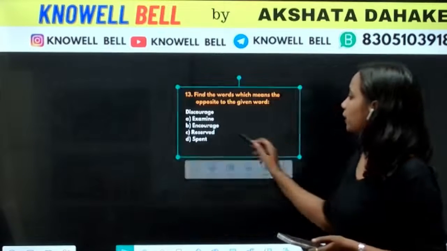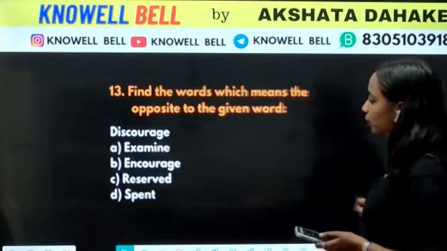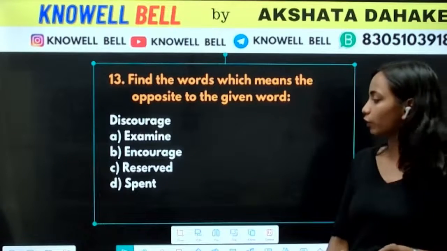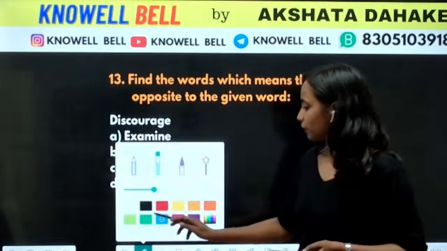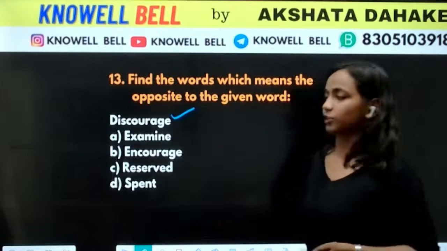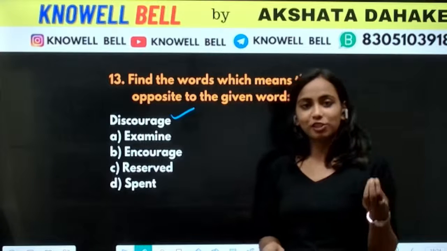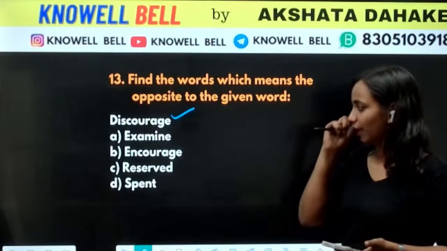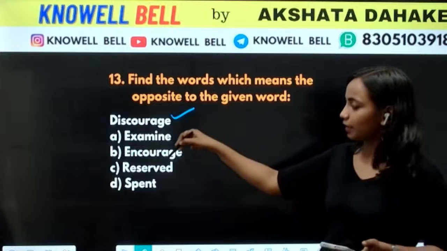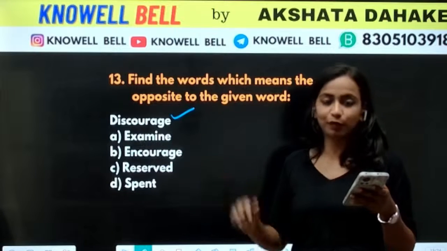Next is question number 13. Find the word opposite to the given word. Discourage, examine, encourage, reserve, and spend. The word is discourage. Discourage means to lower someone's morale. किसी को discourage करना. Okay, to discourage someone. The words are examine, encourage, reserved, and spend. Quickly, this one's very easy. What is the right answer?